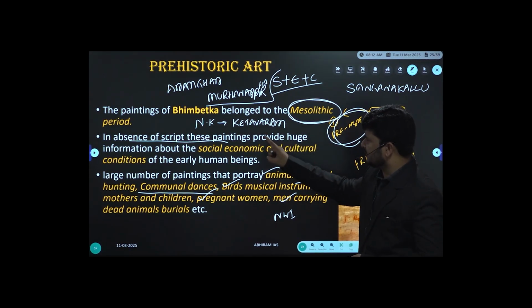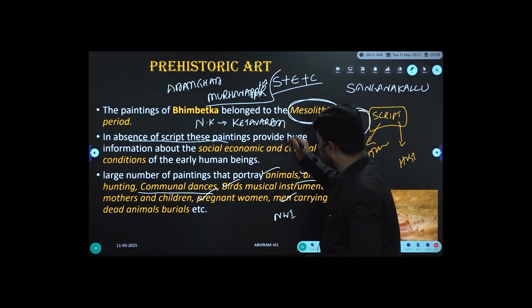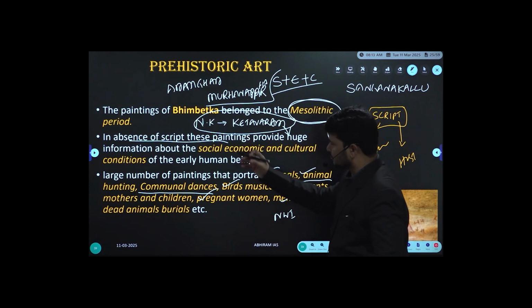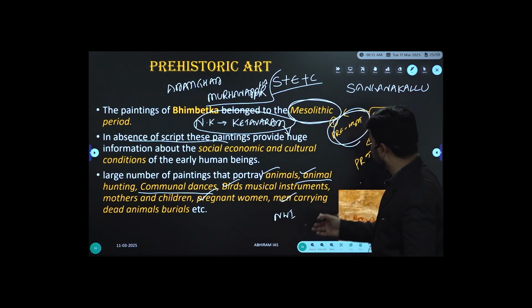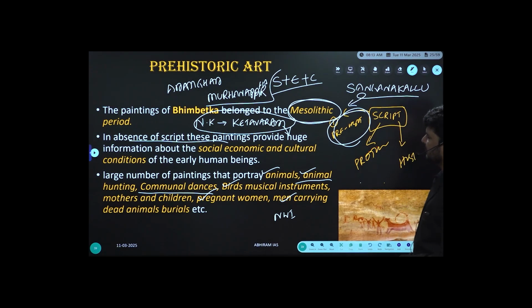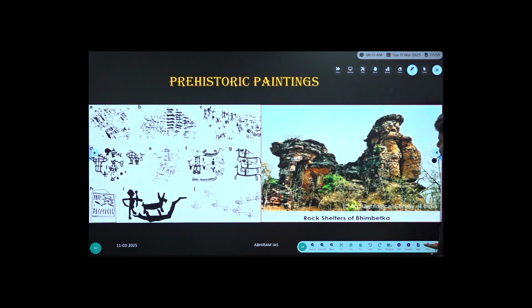Bhimbetka and Adamgarh, these two sites are located in Madhya Pradesh. Murhana Pahar is in Uttar Pradesh. Nagarjuna Konda and Ketavaram are in Andhra Pradesh: Ketavaram in Kurnool district, and Nagarjuna Konda in Guntur and at the same time Nalgonda. Sanganakallu is near Ballari, Karnataka. Right? So these are the important sites of prehistoric art forms, to be specific, paintings. So Bhimbetka, rock shelters.